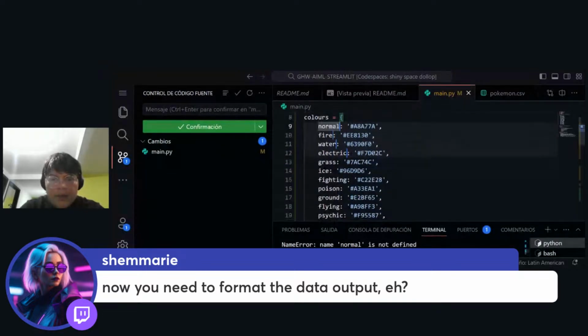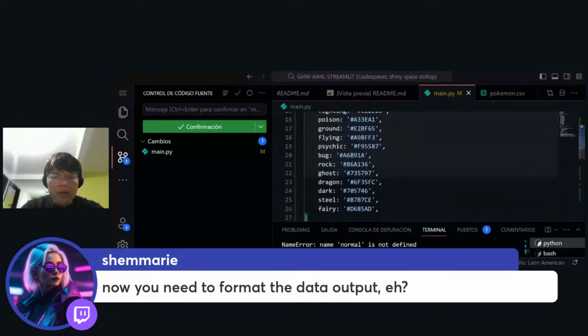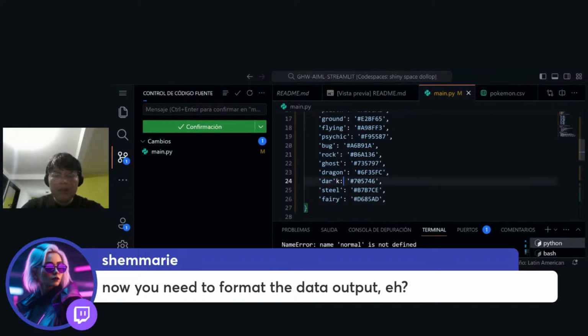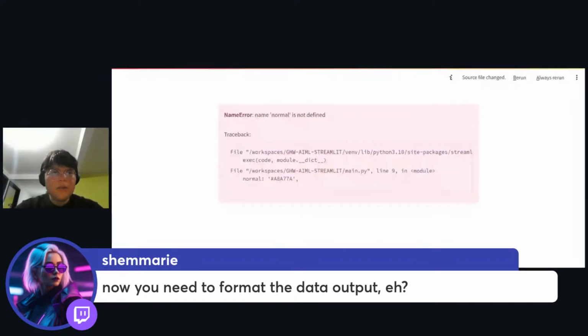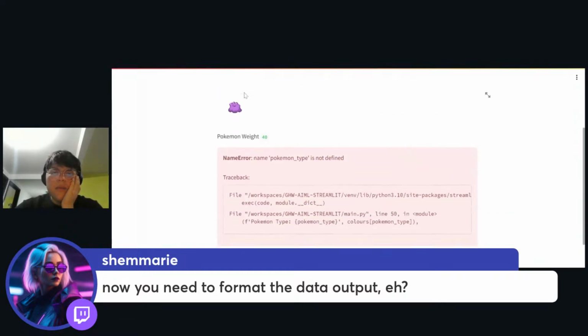So grass, ice, fighting, poison, ground, flying, psychic, bug, rock, ghost, dragon, dark, no, steel, and fairy. Okay, so I'm going to fix this. And there you go. So let's try to go here again, reload this, and Pokemon type is not defined.